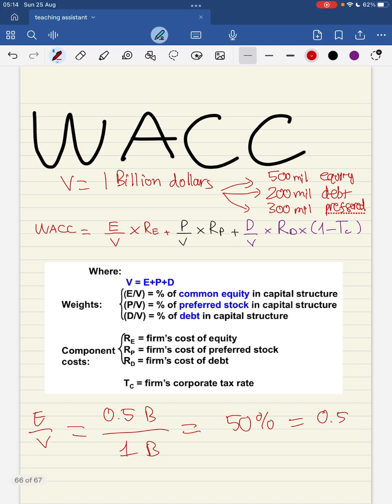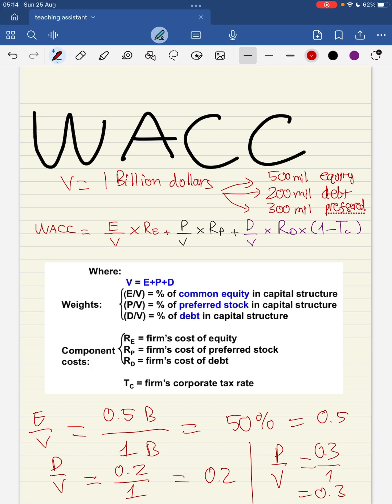Similarly, the percentage of debt, D divided by V, will be equal to 200 million, which is 0.2, divided by 1, equal to 0.2. And P divided by V will be equal to 0.3 divided by 1, which is equal to 0.3. Do you get it? I believe you do.